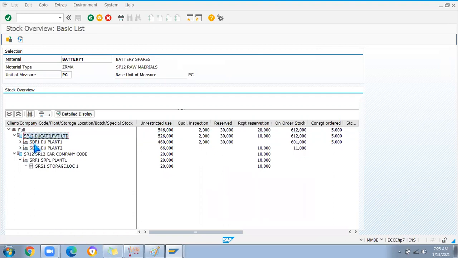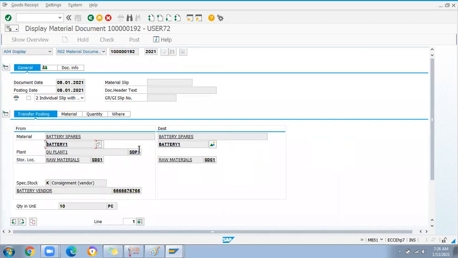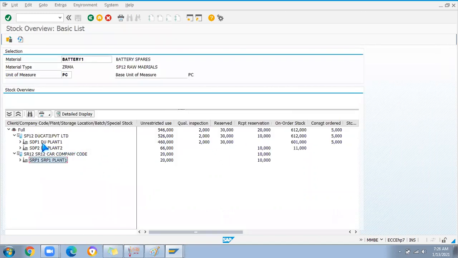There are two company codes, SP12 and SR12. Under SP12 you can see these two plants, and in SR12 you have one plant. The stock was received in storage location SDS1, and SDP1 is the plant. Under this they have received the stock.